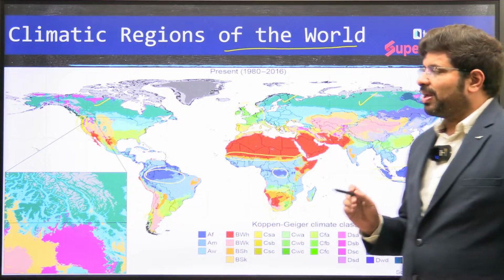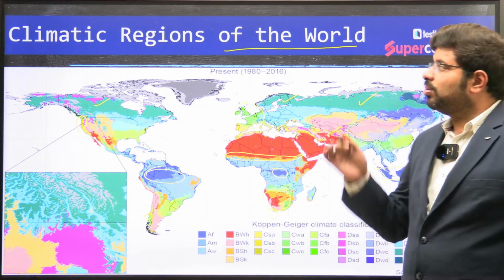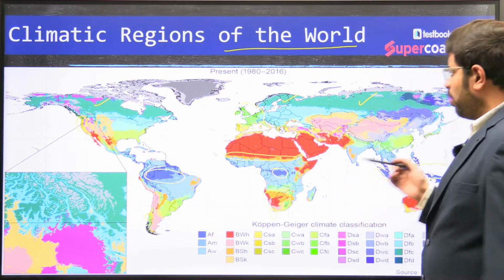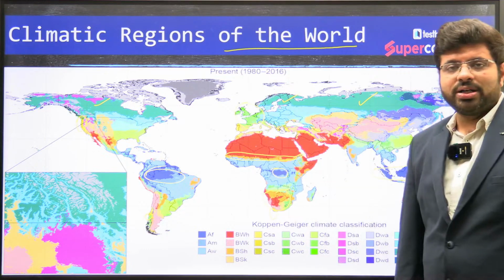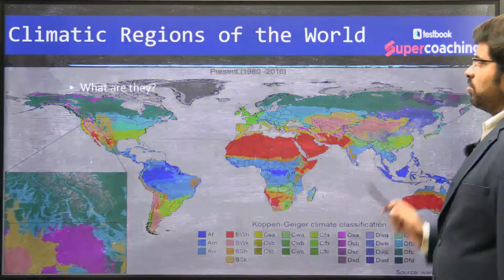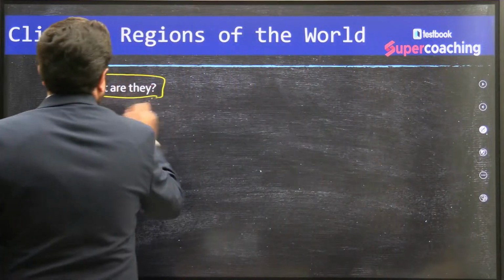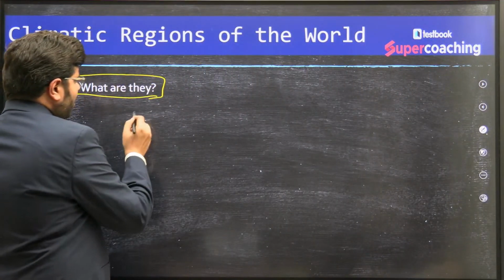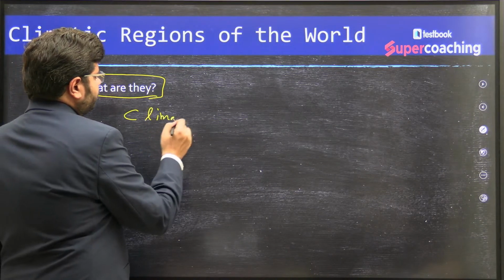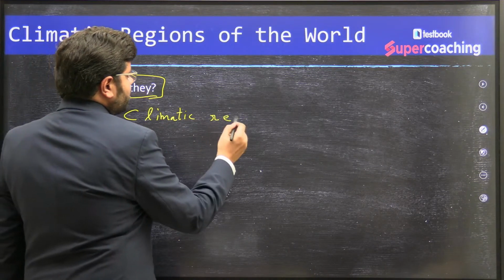Now what we are talking about is the regions of the world. Because of various parameters, we can divide the world into multiple climatic zones. What are climatic zones, or climatic regions?